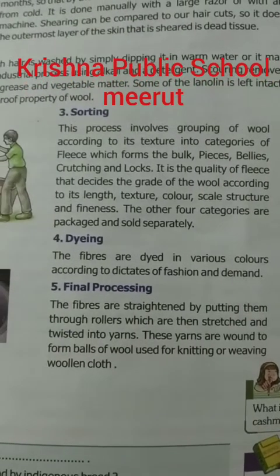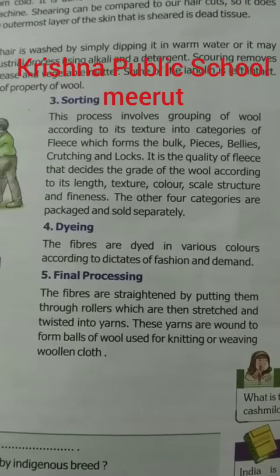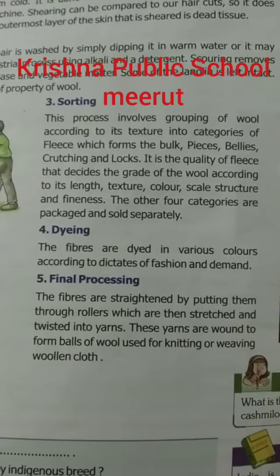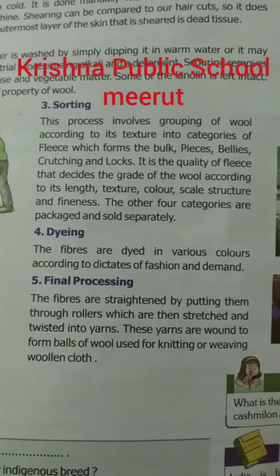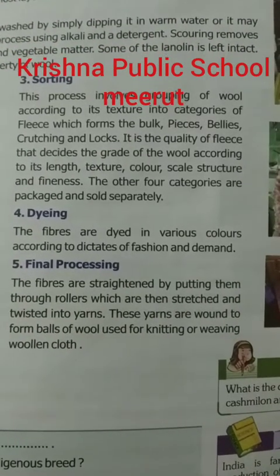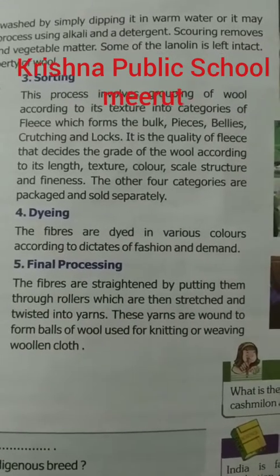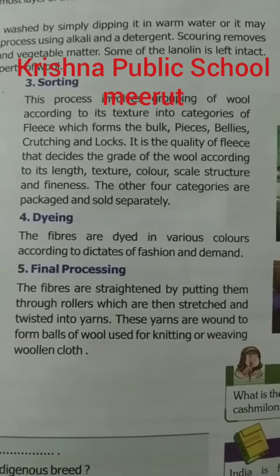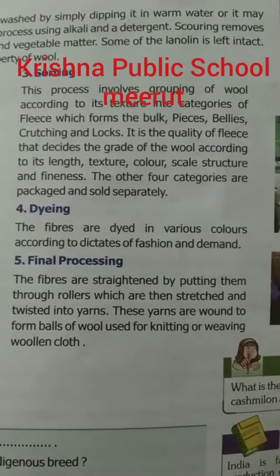Some sheep have wool of different qualities. In sorting, the fleece is sent to the factories, where the grade of the wool is decided according to its length, texture, color, scale and structure of fineness. The other categories are packaged and sold separately.